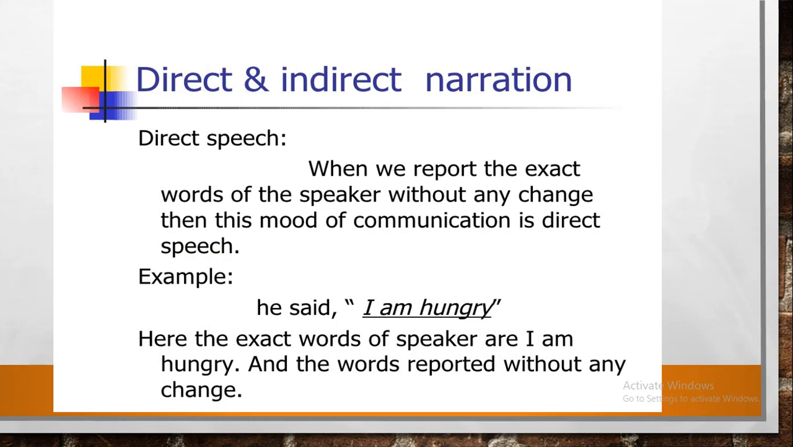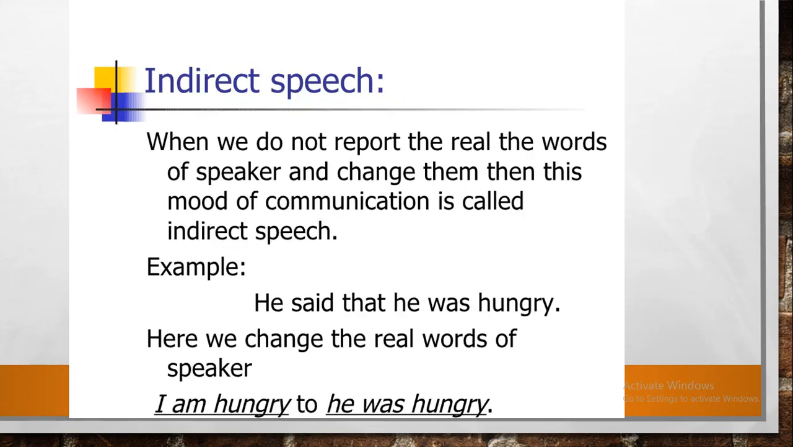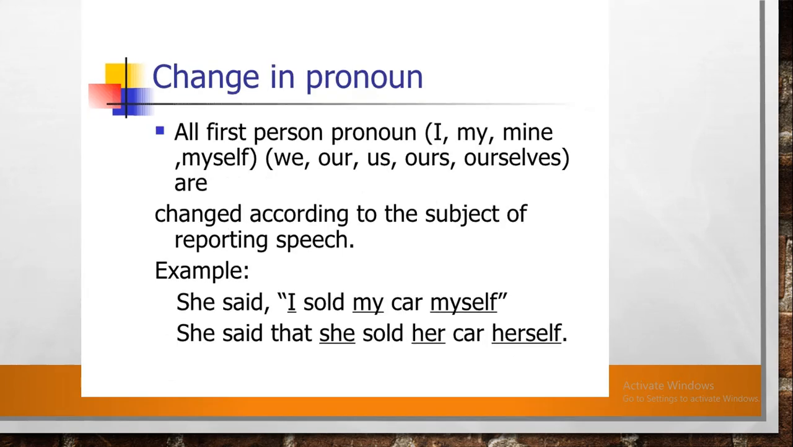Direct and indirect narration. Direct speech. When we report the exact words of the speaker without any change, then this mode of communication is direct speech. For instance, he said, "I'm hungry." Here, the exact words of the speaker are "I'm hungry" and the words are reported without any change. Indirect speech. When we do not report the real words of the speaker and change them, then this mode of communication is called indirect speech. Example: he said that he was hungry. Here we change the real words of the speaker, "I'm hungry," to "he was hungry."